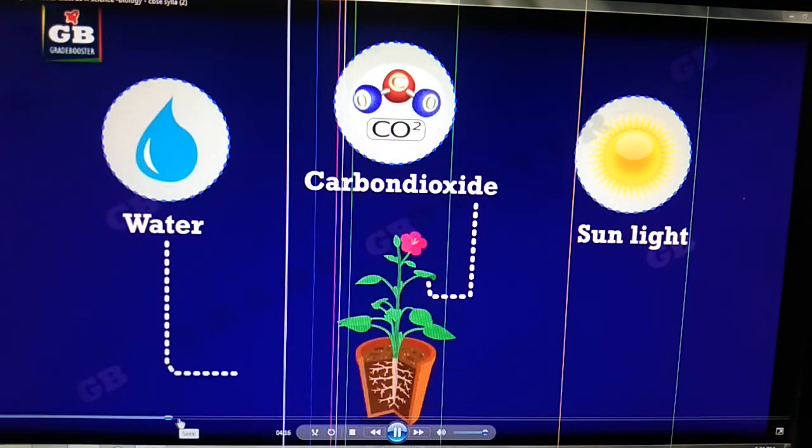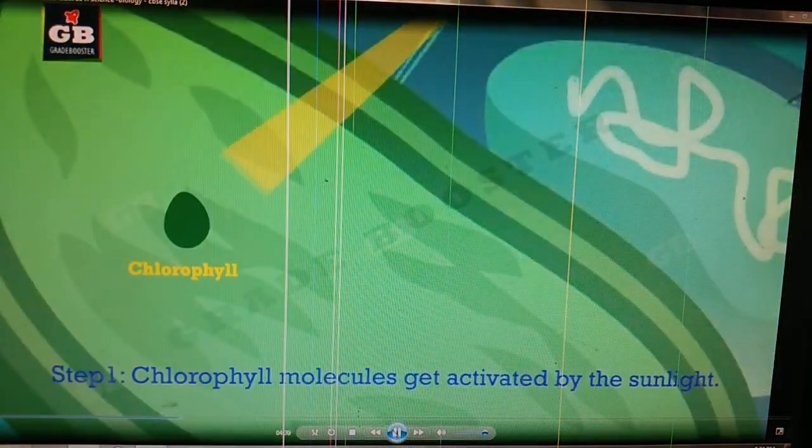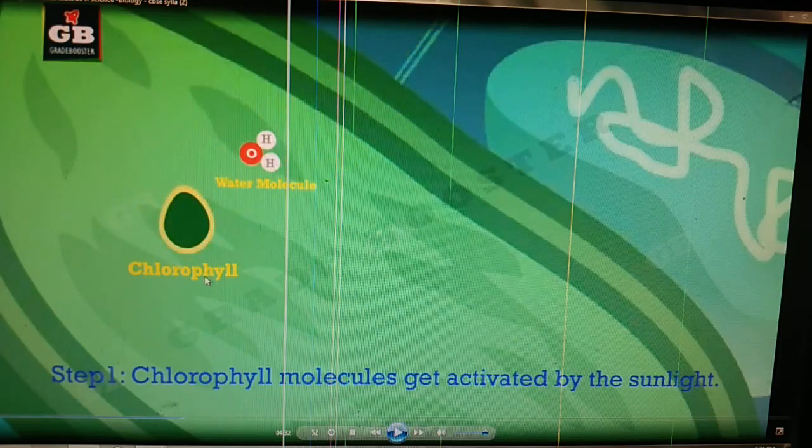We know photosynthesis mainly occurs in the chlorophyll of the leaf. The first step is chlorophyll absorbs light energy. This is the light energy. In the second step, this chlorophyll converts light energy into chemical energy and it splits water molecules into oxygen and hydrogen.